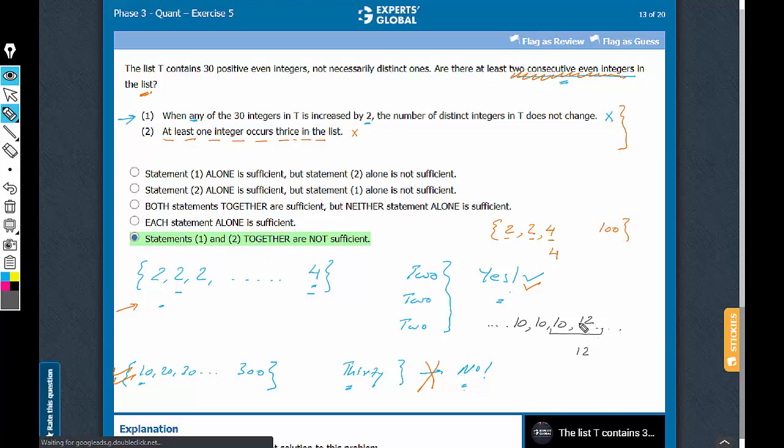So on combining, we get a consistent yes. Combining worked. C is the correct answer choice. Don't worry about this answer here. This is just a dummy answer. C is the correct answer choice.